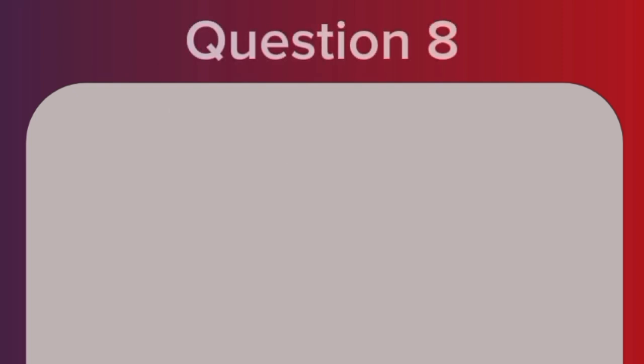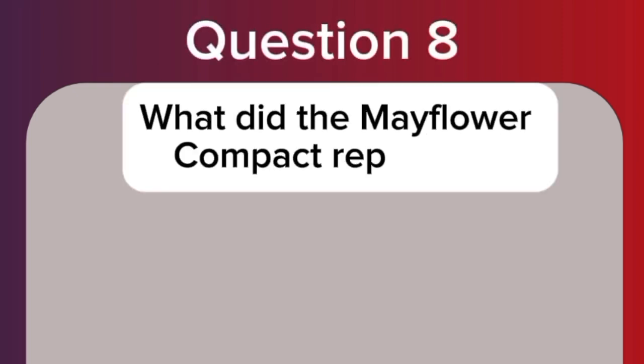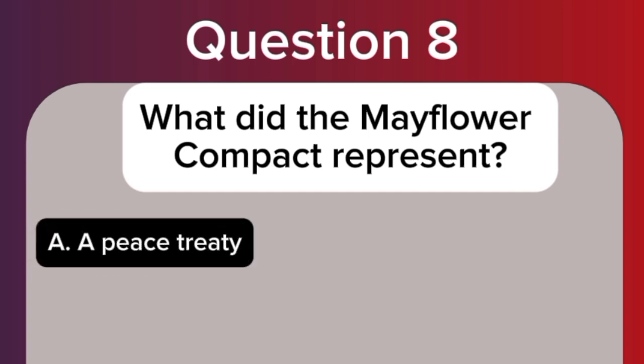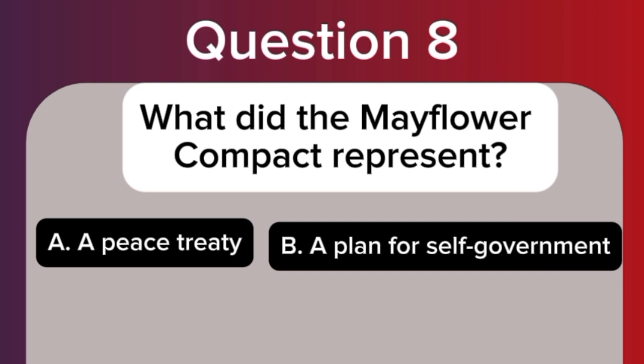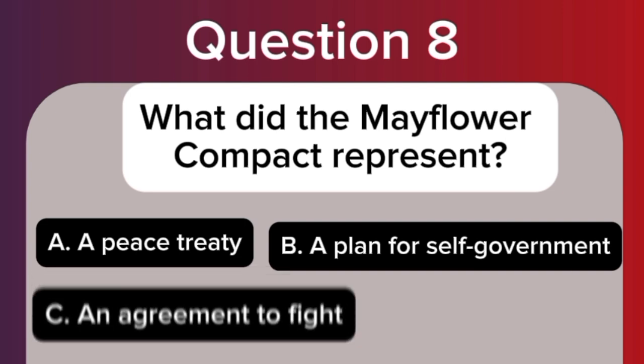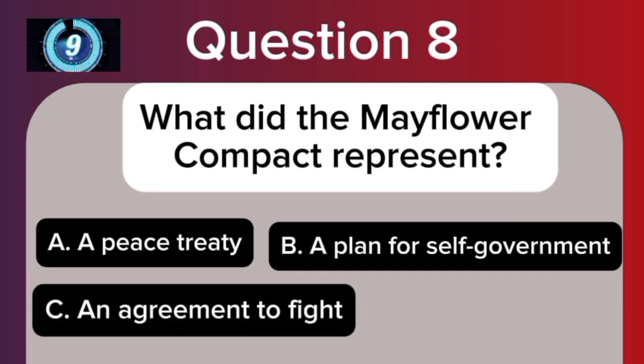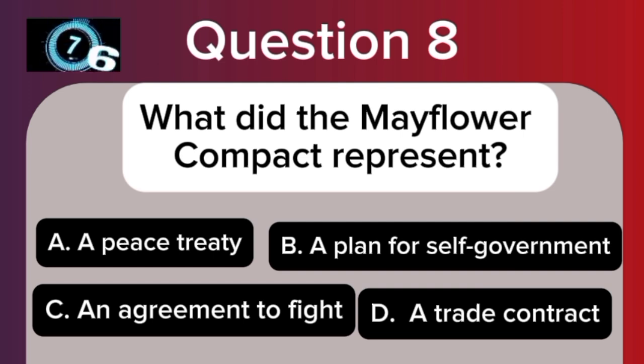Question 8. What did the Mayflower Compact represent? A. A peace treaty. B. A plan for self-government. C. An agreement to fight. D. A trade contract.